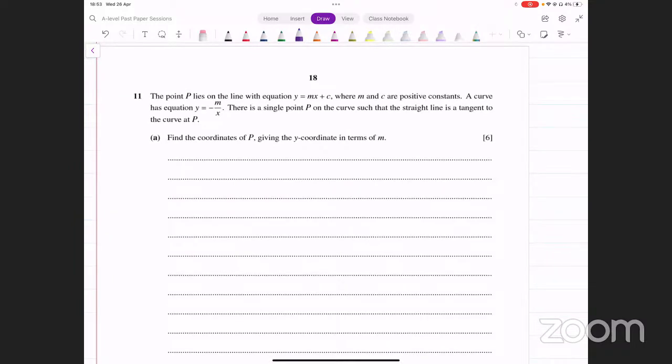The point P lies on the line with equation y equals mx plus c, where m and c are positive constants. A curve has equation y equals minus m over x. There's a single point P on the curve such that the straight line is a tangent of the curve at P. Find the coordinates of P, giving the y coordinate in terms of m.